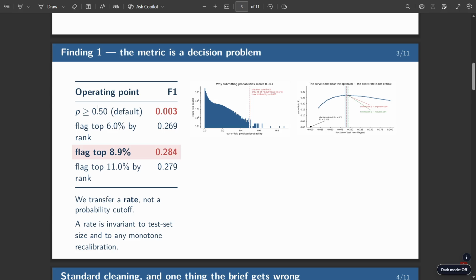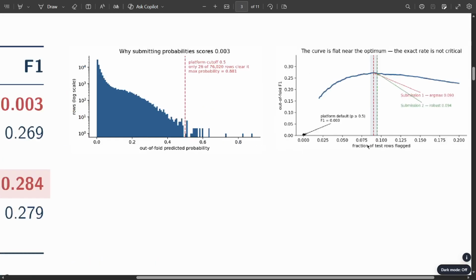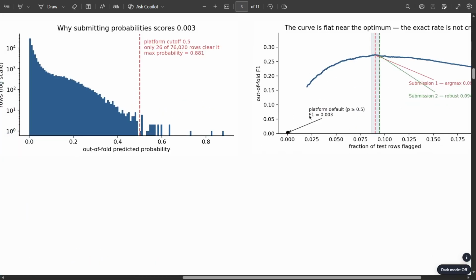So the highest probability anywhere is 0.86. And so you flag almost nobody, and F1 collapses to 0.003, which we can see in this graph. F1 collapses to 0.003, where the platform default is p greater than or equal to 0.5.